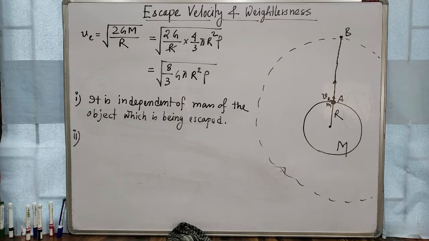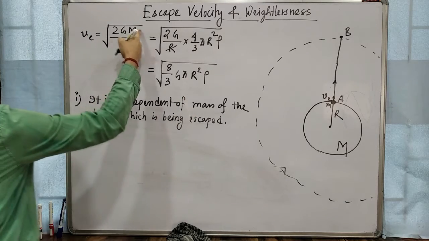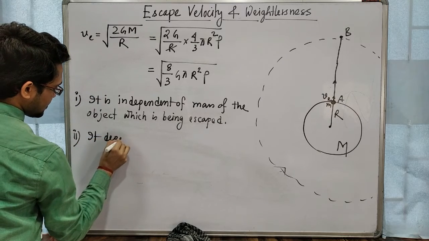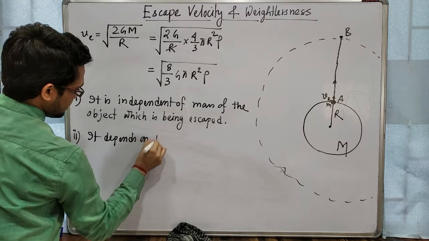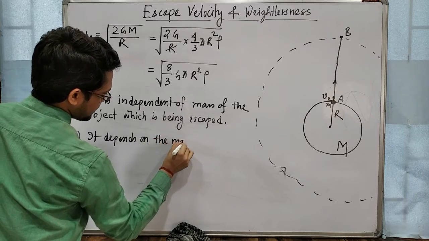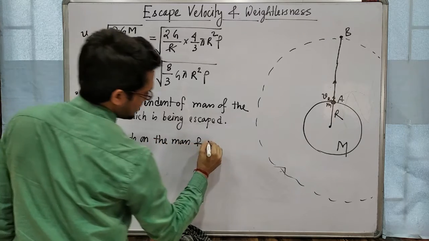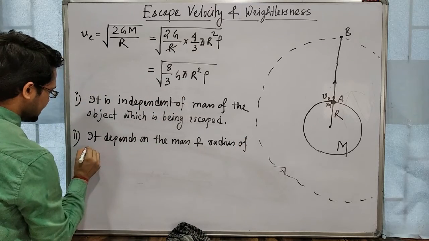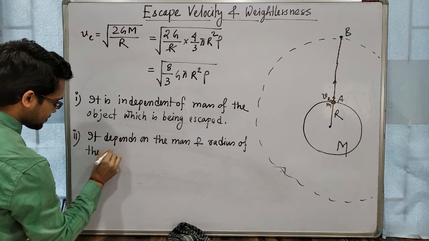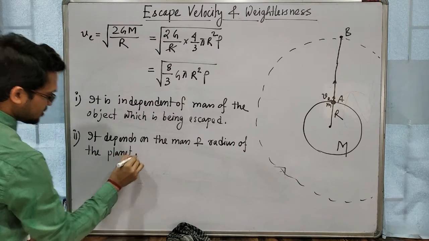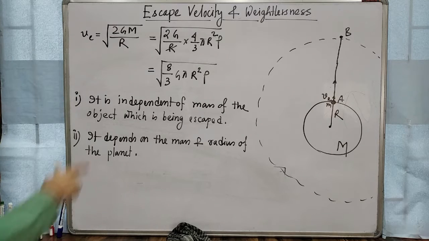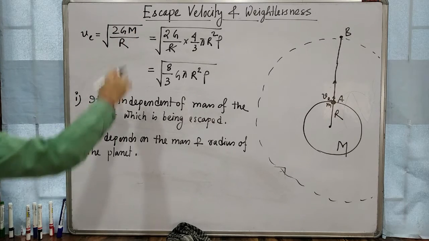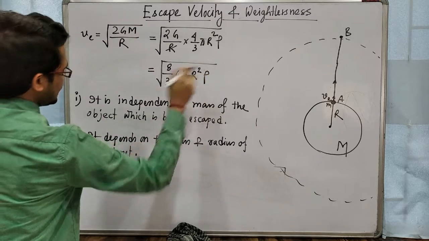Okay, second point, it depends on the mass and radius of the planet, m and capital R. Okay, if we forget about m, then it depends on the density.